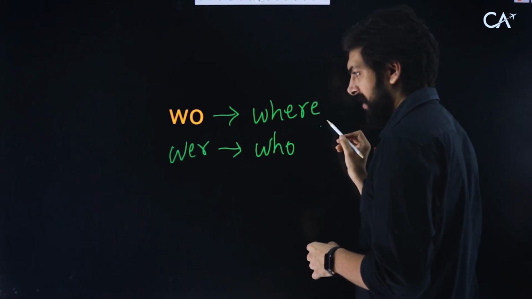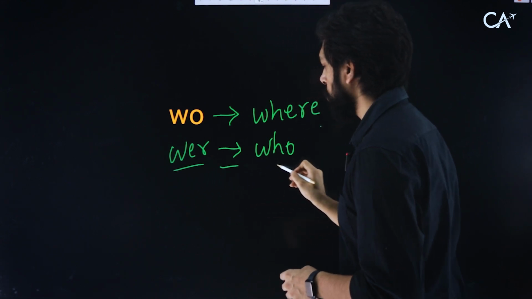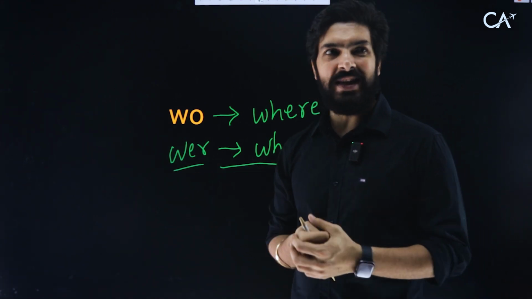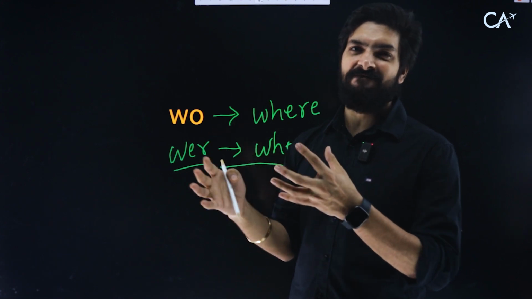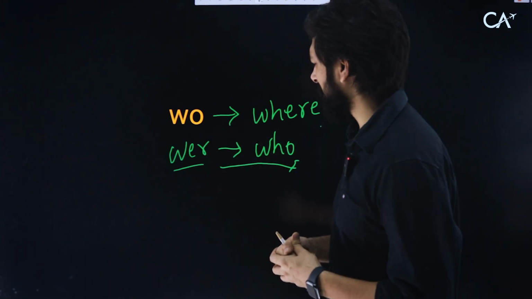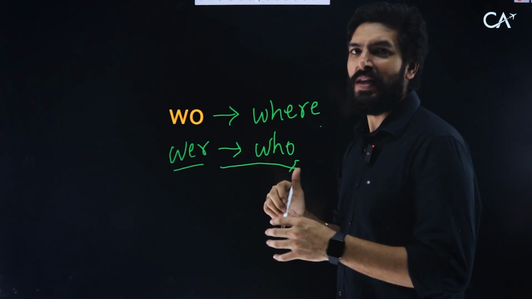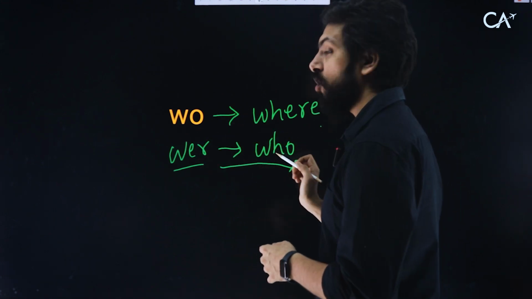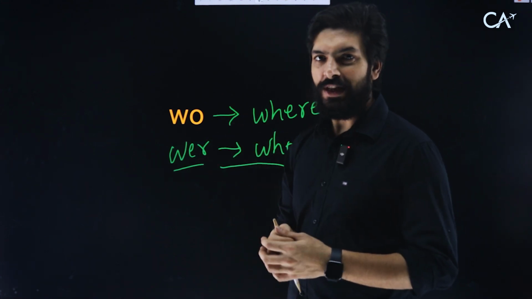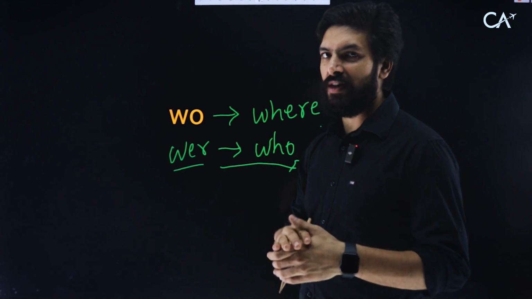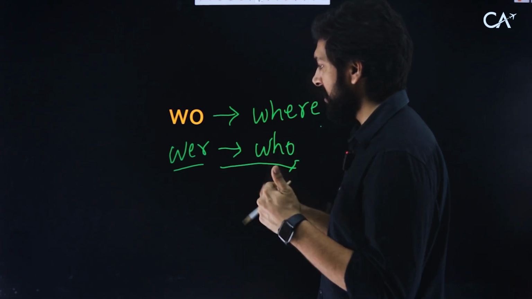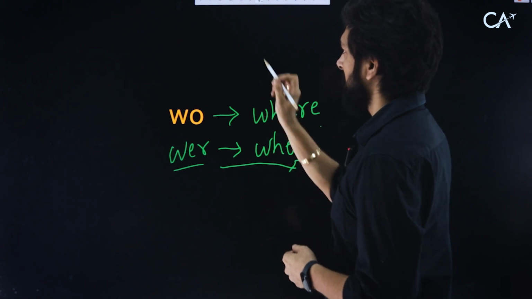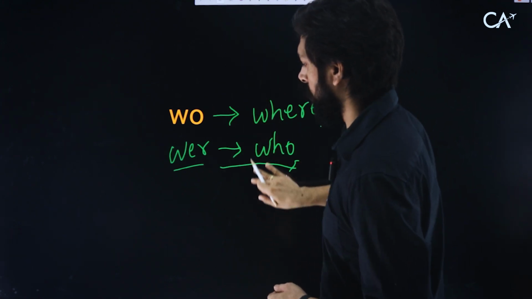I don't know, maybe they did it on purpose or it's a coincidence that they have mixed up the whole thing, but that's okay with us. We'll figure out the meaning. Wo and where you can remember together. Wo, where, who.